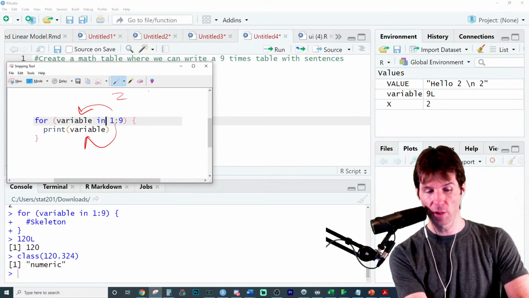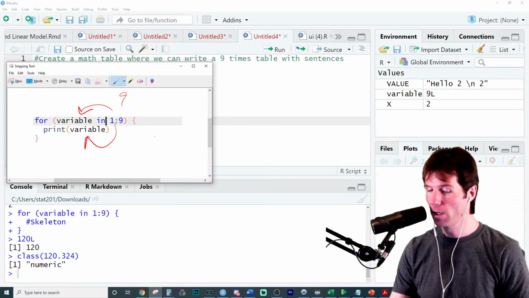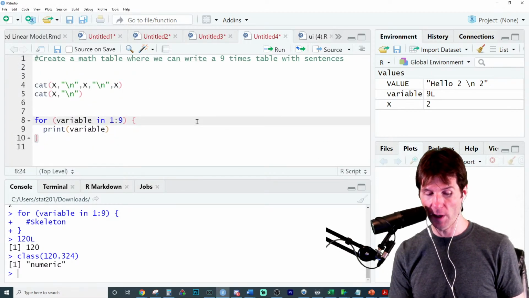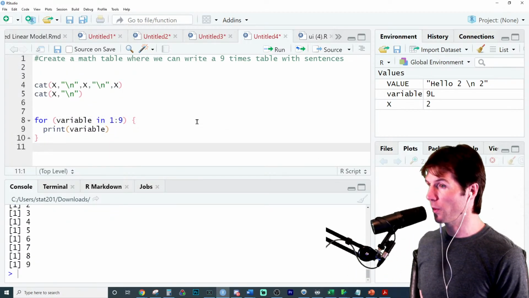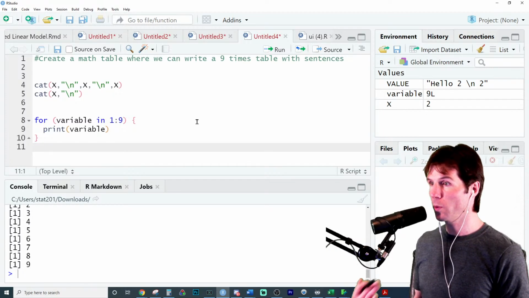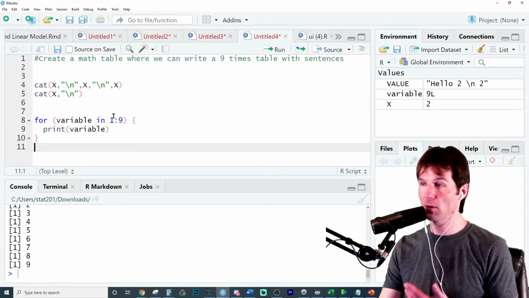Then it's going to store into it 2 and print the variable. Then 3, and print the variable. Then 4, then 5, then 6, then 7, then 8, then 9, and then print the variable. So if you watch what happens when I run this, it prints 1 through 9. So it's just printing the vector as it goes through.